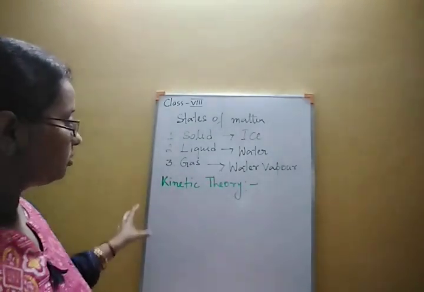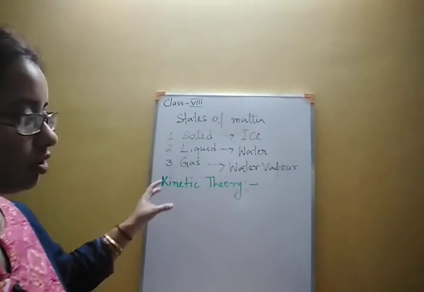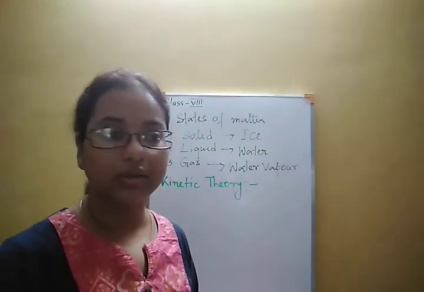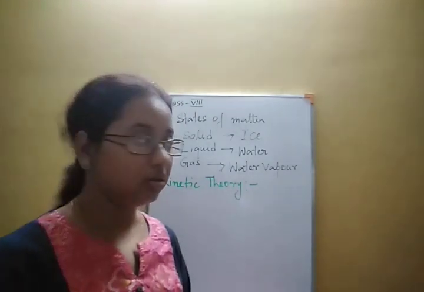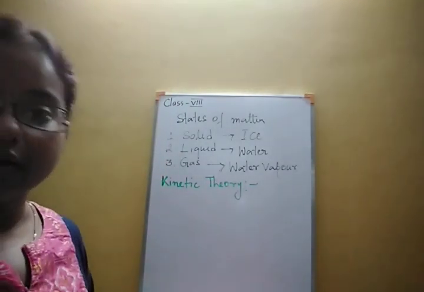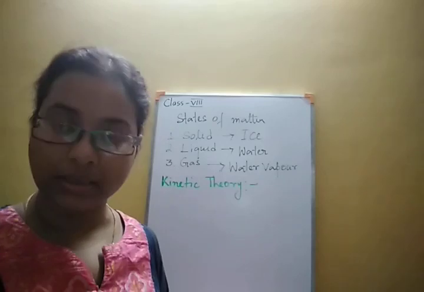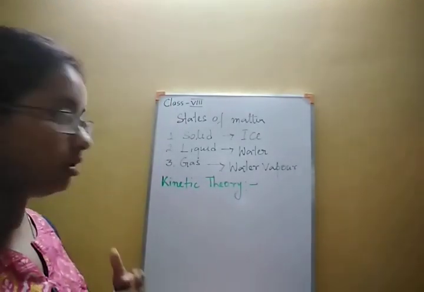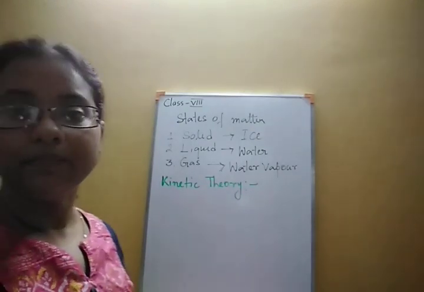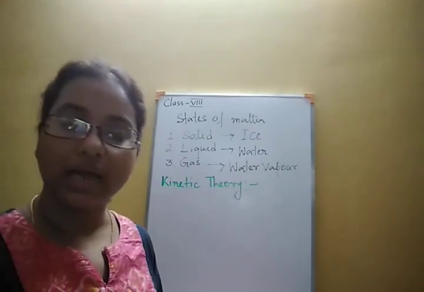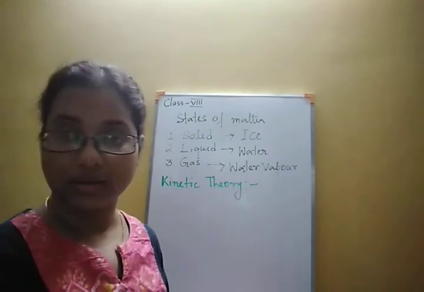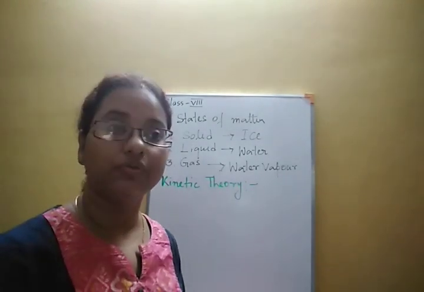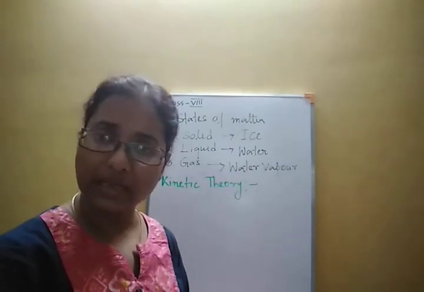So whatever particles are there in matter, molecules or atoms or ions, they are always in constant random motion. That means there will be some kinetic energy hidden inside them because of this moving tendency.